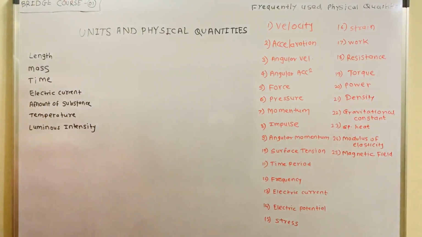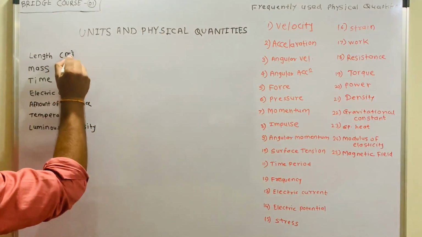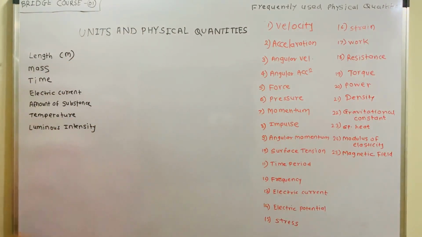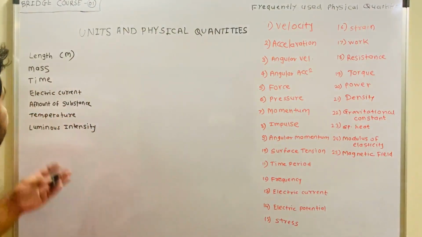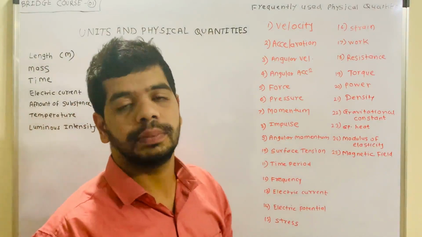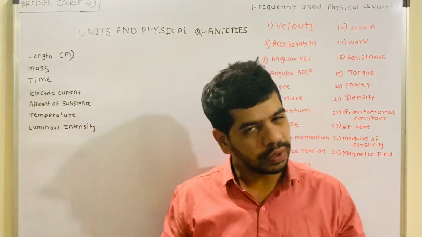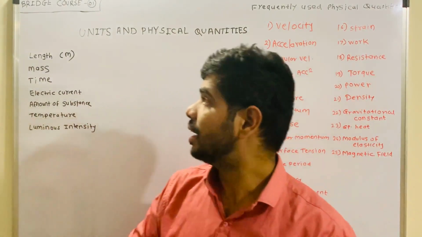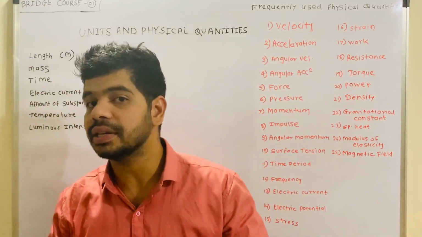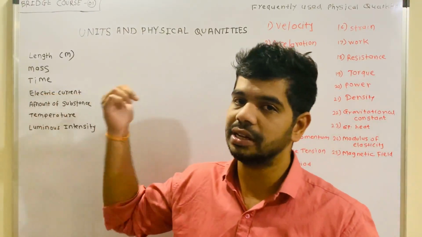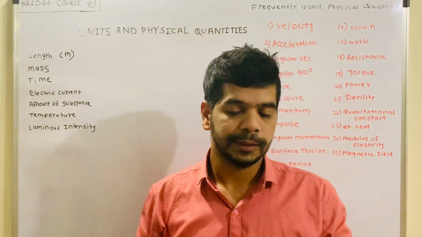If you consider length, its unit is meter, centimeter, whatever it may be. If you consider mass, its unit is kg, gram, whatever it may be. Time, its unit is second, millisecond, whatever it may be. These are units which are independent of other quantities, right? So we can call these quantities fundamental quantities.